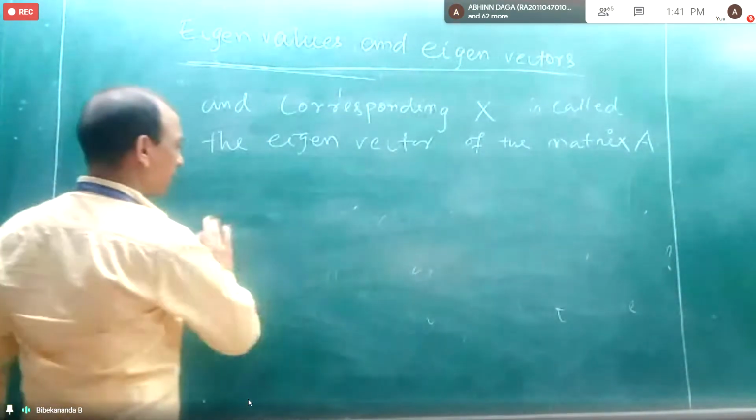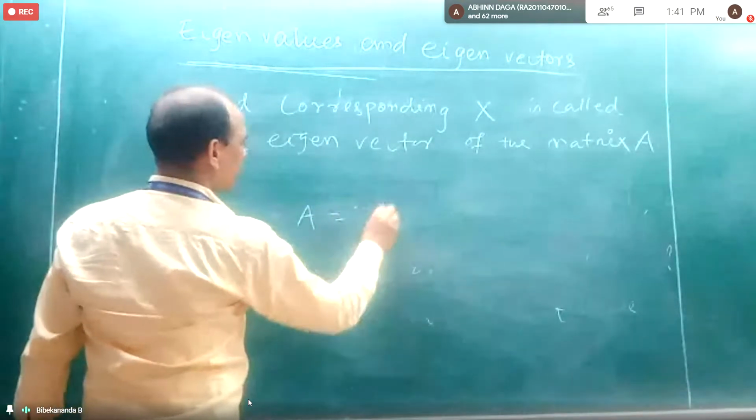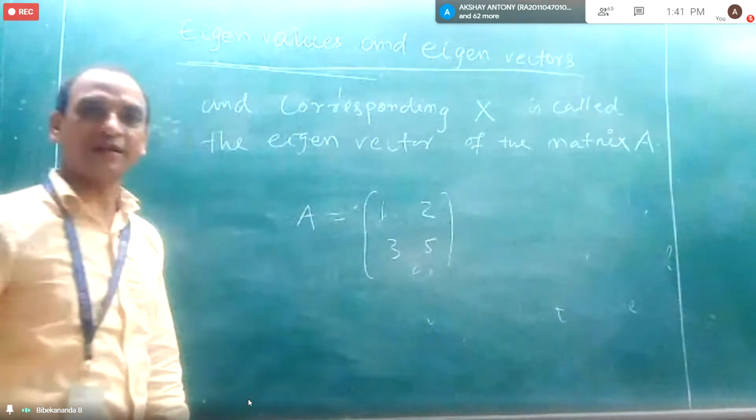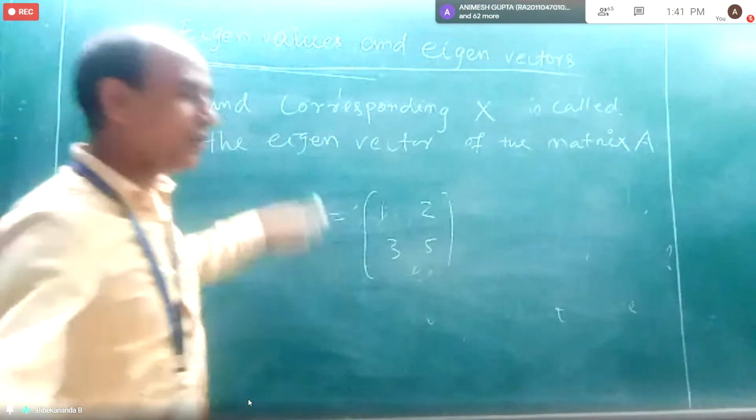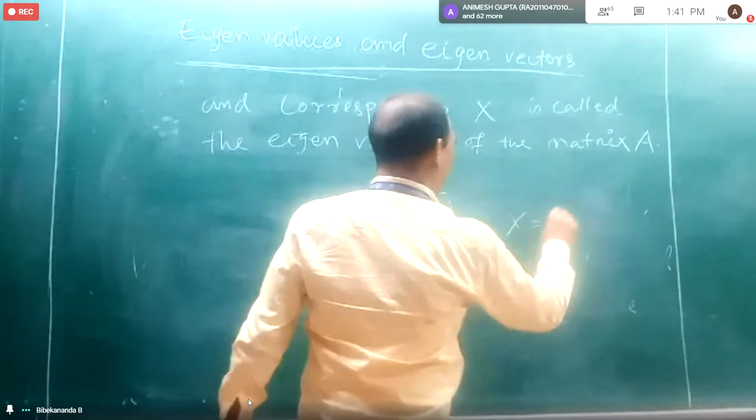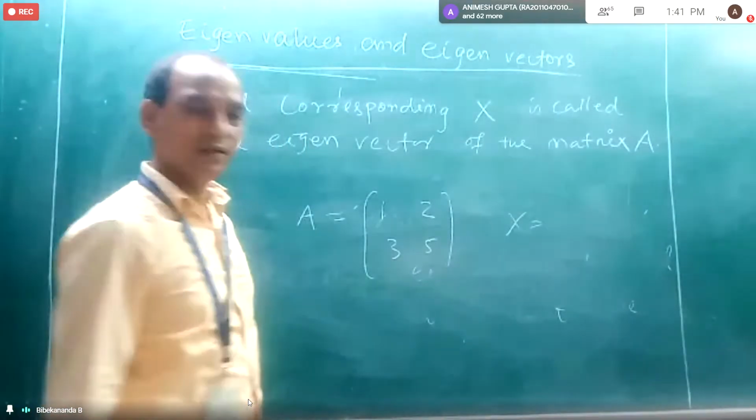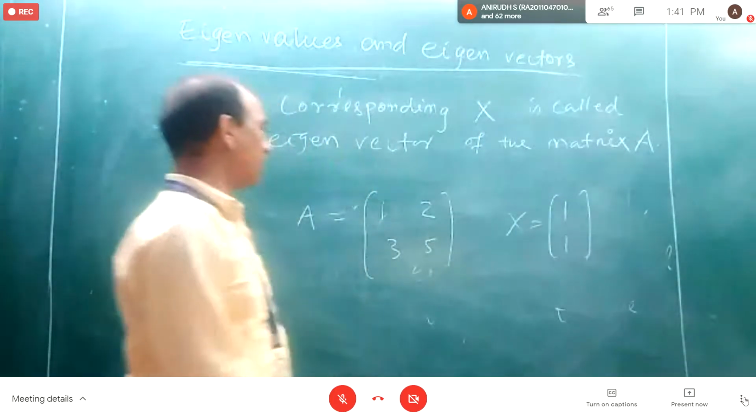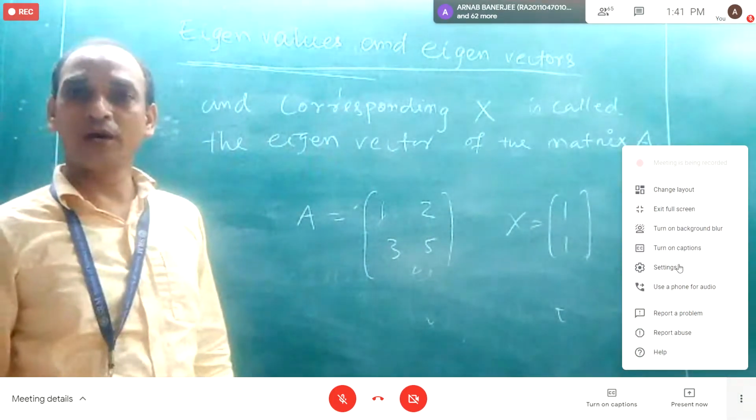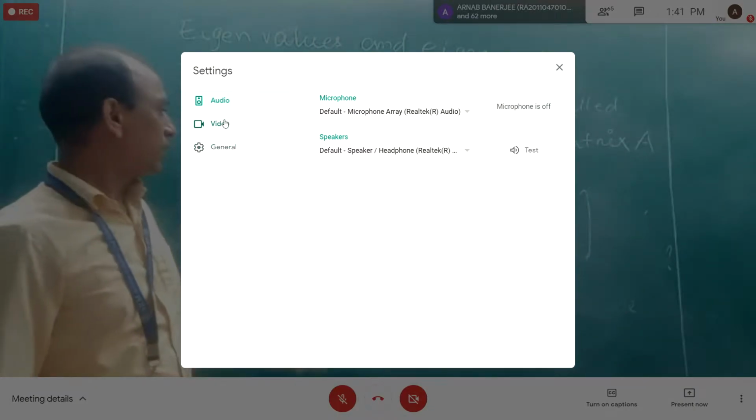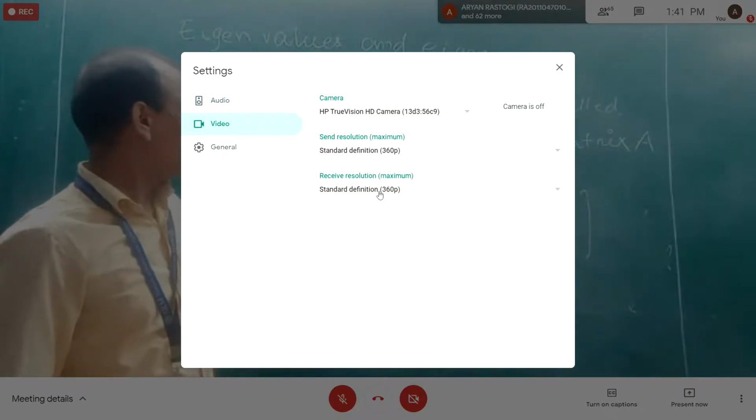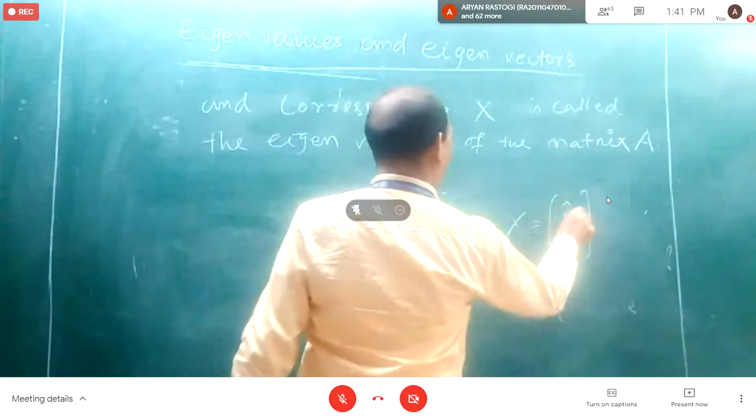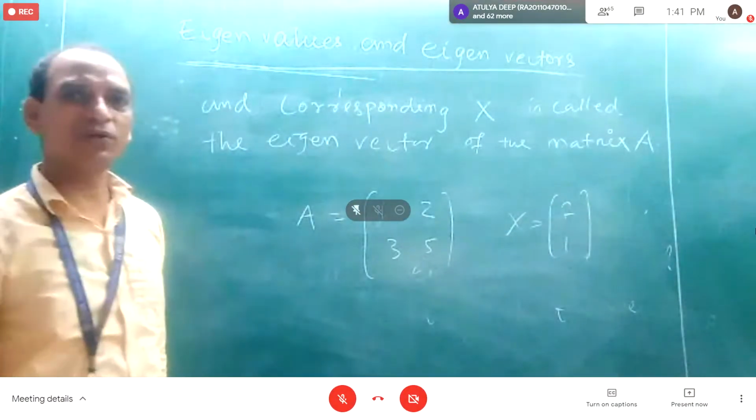So what does that mean? Suppose A is 1, 2, 3, 5. Suppose this is my 2 cross 2 matrix. I will select X randomly. Suppose X equal to 1, 1, or you can take 2, 1. Suppose we will take X equal to 2, 1.